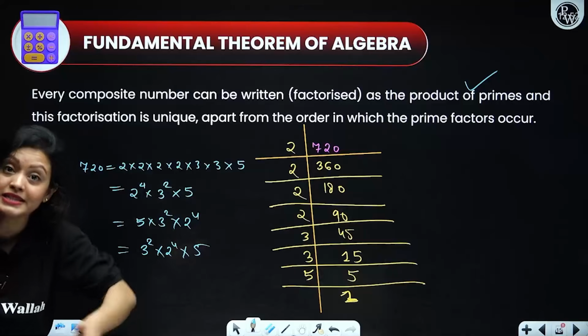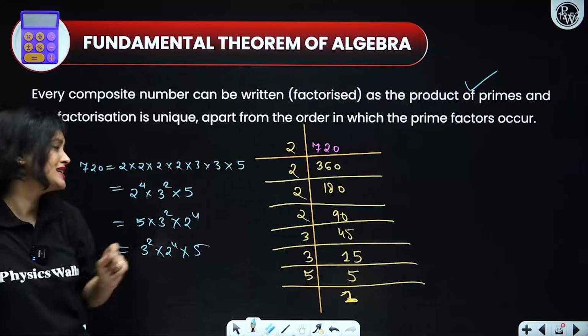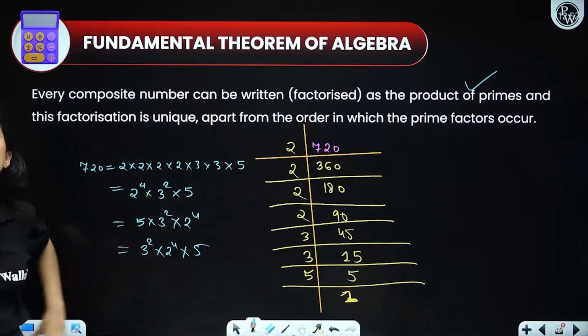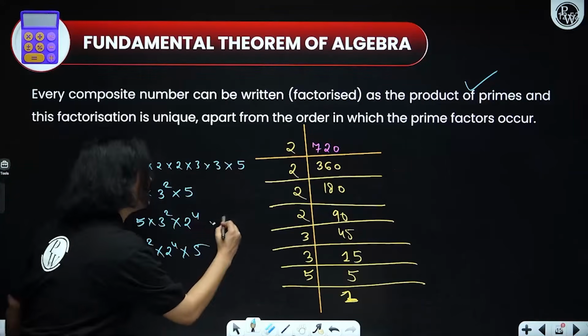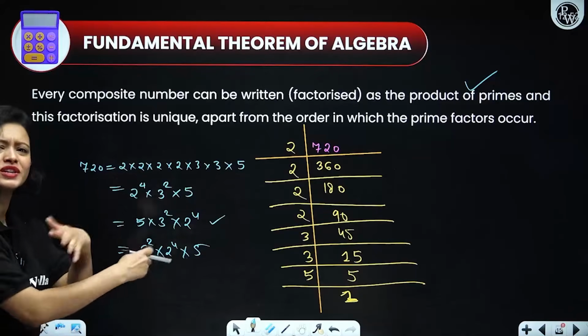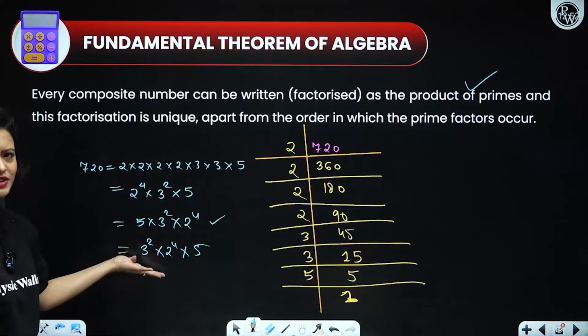The powers will be same, the primes will be fixed. Got it? The only thing you can do is change the order in which the product is being written. For example, all I did in the second statement, what did I do here? I just switch the order. I just wrote 5 first and then 3 square, then 2 raised to power 4. Here again, I switched the order, right?